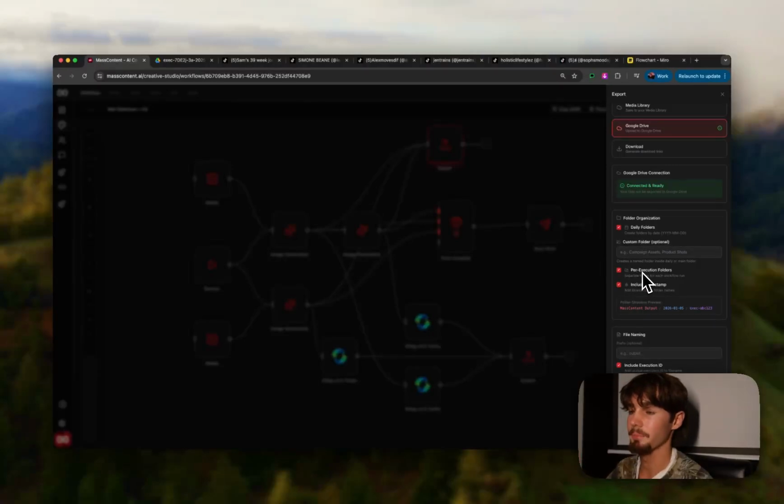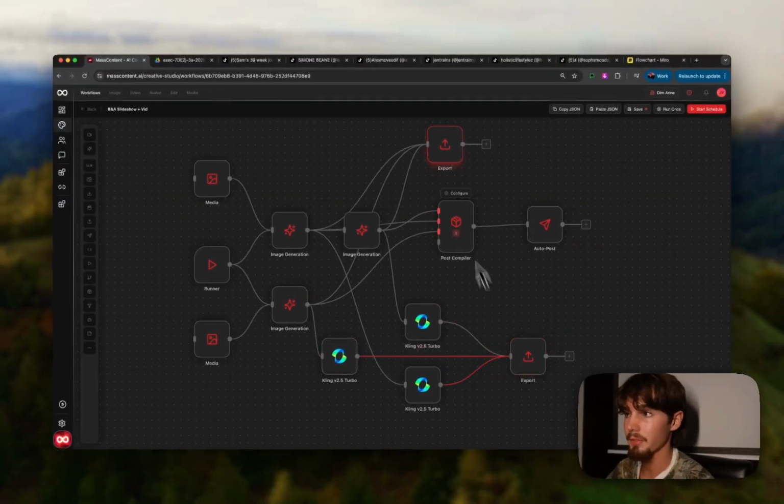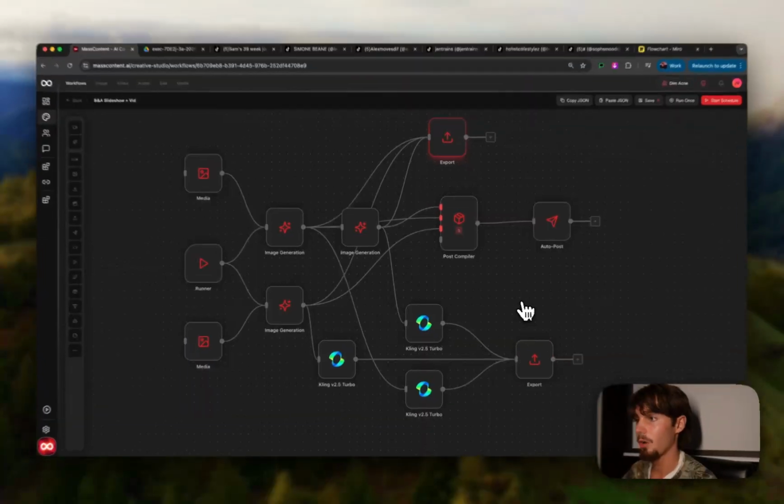And then per execution. So basically every single execution of this entire workflow will have a little folder in Google Drive. So if you're giving those to posters or if you're giving those to people on your team, whatever, it's all going to be very organized and named for you. Same thing with these, right? So you're going to get the video ones, and then for us, it's going to be slideshows, right? So we'll get one slideshow post, and then one actual video post as well. So 3 video clips all put into one.